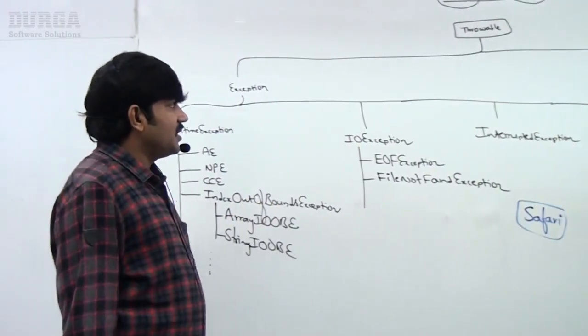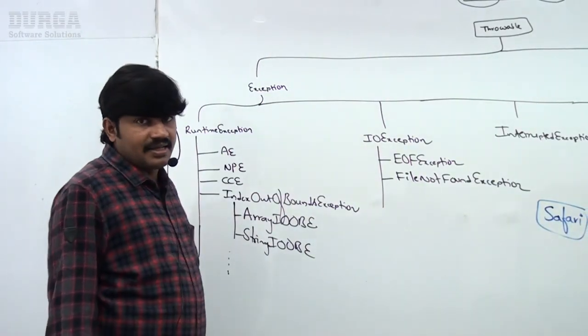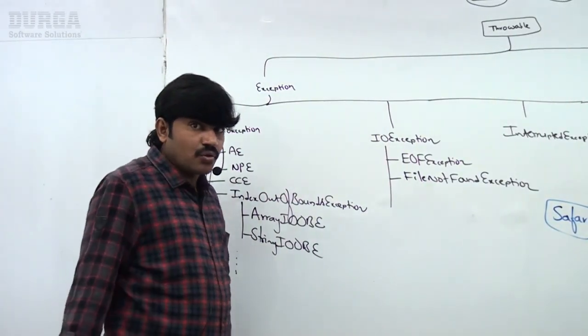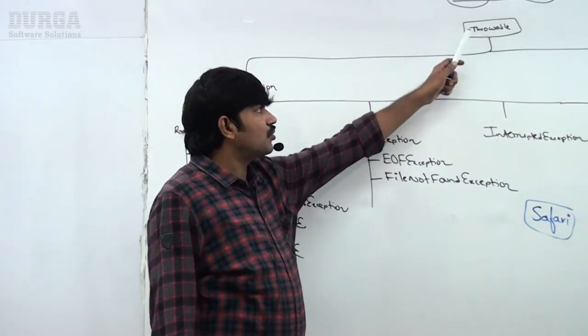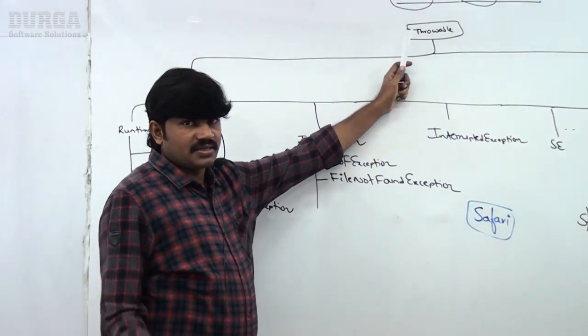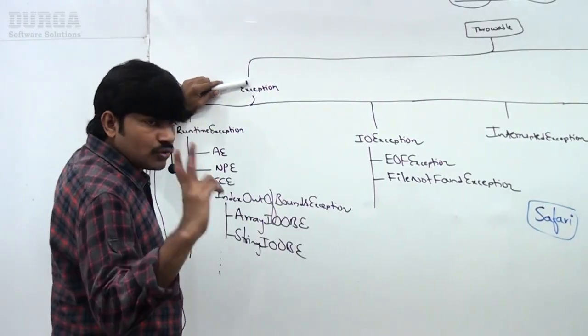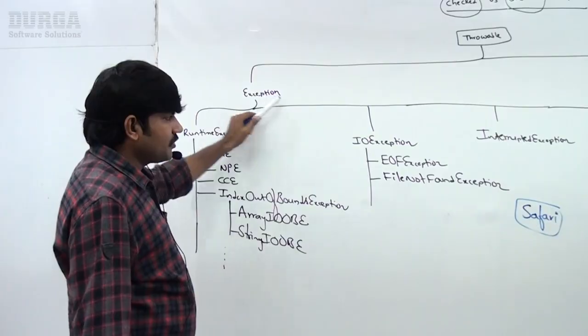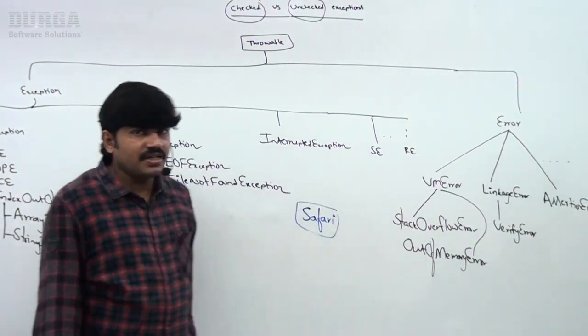In the last session I covered the exception handling hierarchy. Which class acts as the root for exceptions? All Java exceptions and errors come under Throwable. The Throwable class acts as the root, right? Now this Throwable contains two child classes. One is Exception, the second one is Error.